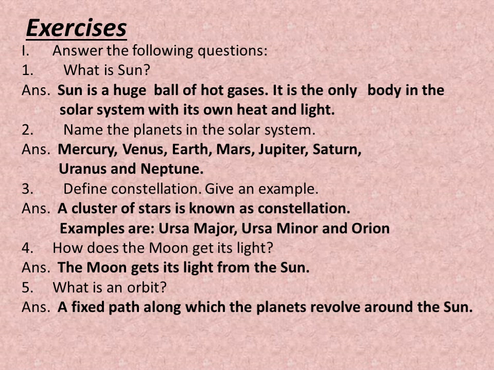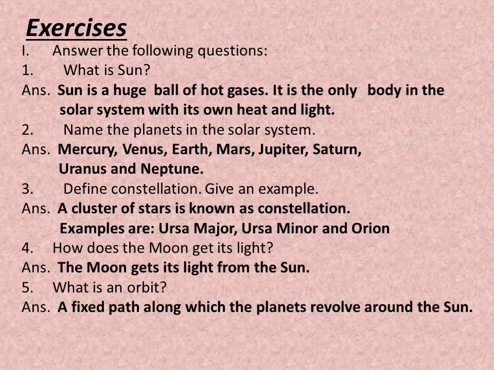Now children, let us do some exercises. You have to do them in your notebook. Write down in clean and good handwriting. Answer the following questions. Question number 1. What is sun? The answer is, sun is a huge ball of hot gases. It is the only body in the solar system with its own heat and light.